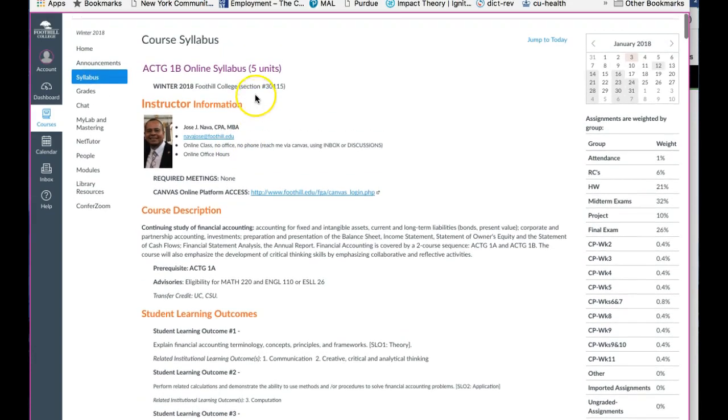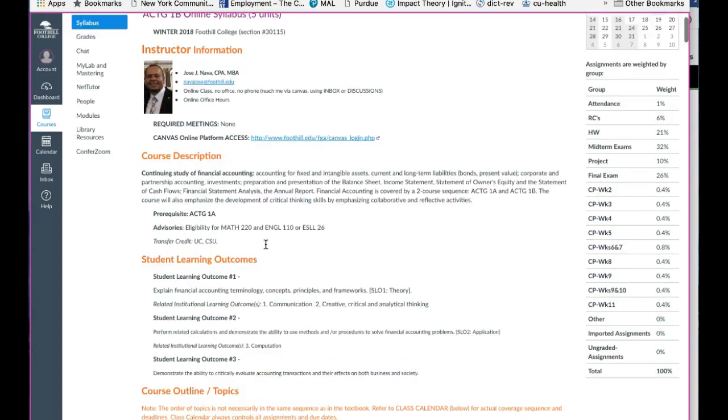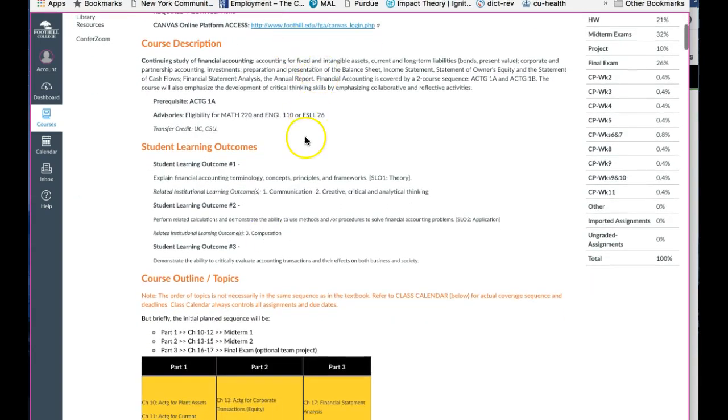The class is a 5-unit class, which means that you need to spend at least 15 hours per week doing homework, reading, testing, and so on, discussing. So you need to carve out at least 15 hours per week to do decently well in the class. The course description gives you the essence of the class, what topics we'll be covering.